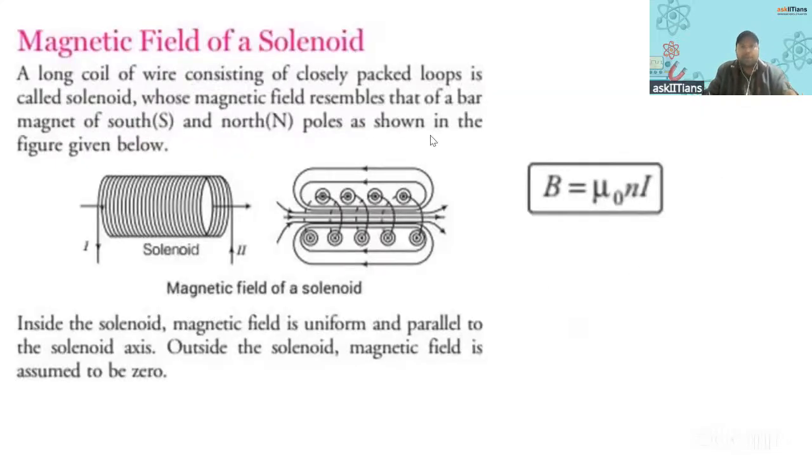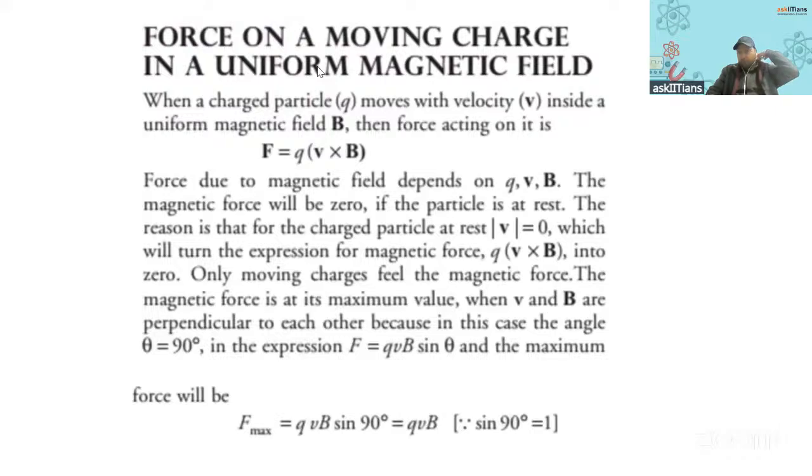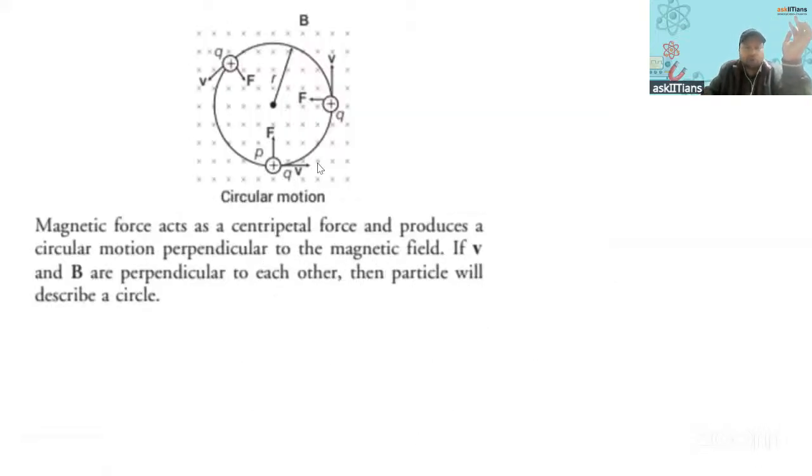All right. Then we have force on a moving charge in a uniform magnetic field. The formula is vector F equals Q, vector V cross vector B. So what is the maximum force that would be possible? Maximum force is possible when theta becomes 90 degrees, that means the velocity and the magnetic field are perpendicular. In that case, the force will be QVB. So you see, it will have circular motion, and the value of R here is mV by QB, as we have written.